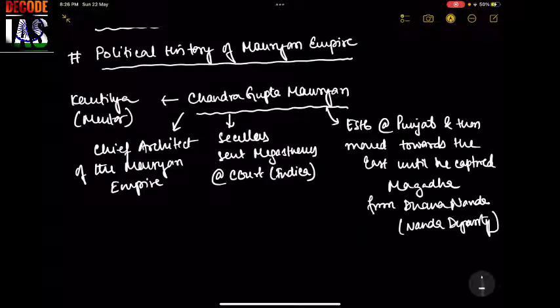This is how he established the empire. Apart from that, he adopted Jainism.